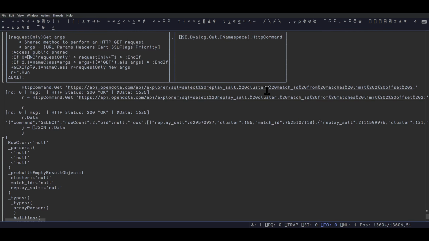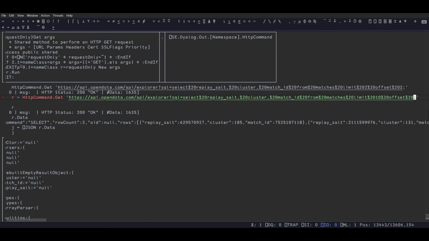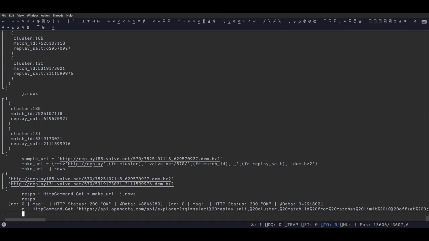So if I do this and I just change the limit from this one here, hold on, instead of 2, let's say it's 10. We don't care about the offset. I'll go back to 0. Offset 0. Okay. Let's just assume it's right.